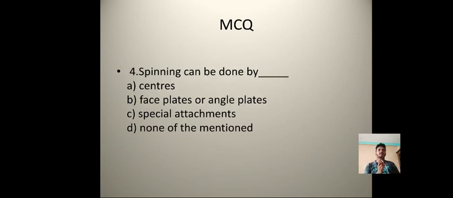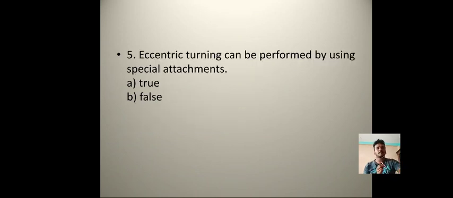Fourth question: spinning can be done by option A, centers, option B, face plates or angle plates, option C, special attachment, D, none of the mentioned. Answer A is centers. Fifth question: eccentric turning can be performed by using special attachments. Option A true, option B false. Yes, eccentric turning cannot be performed by using the special attachments, so the answer will be false. Option B is the answer.